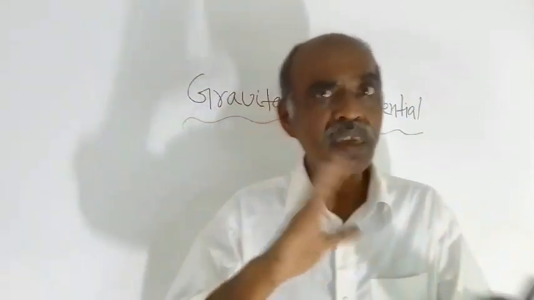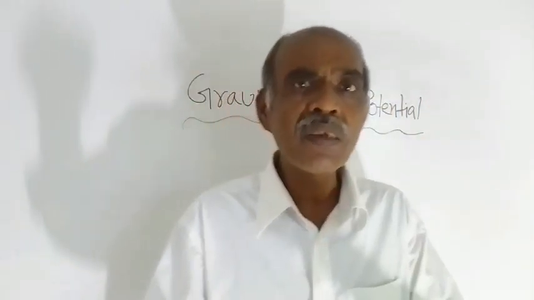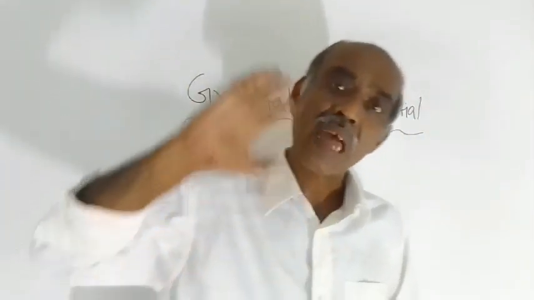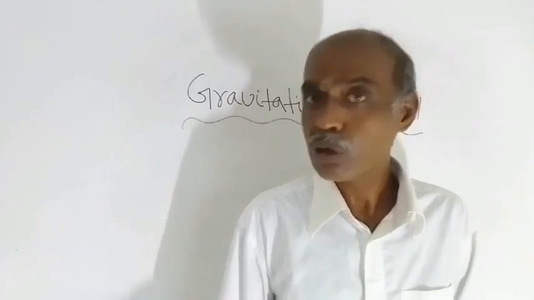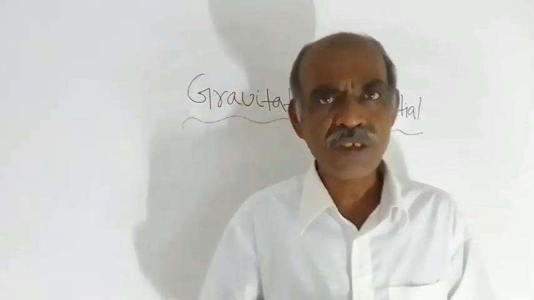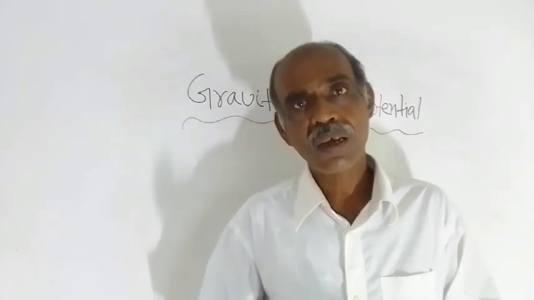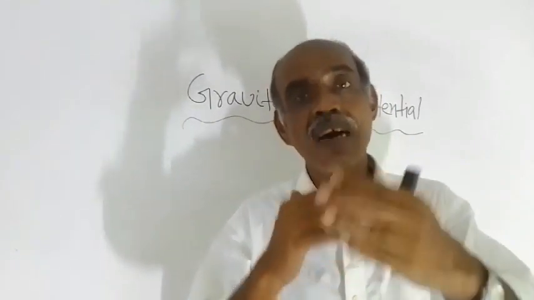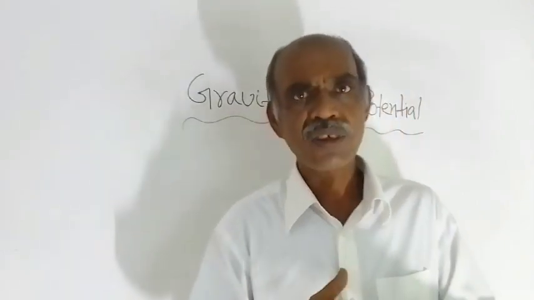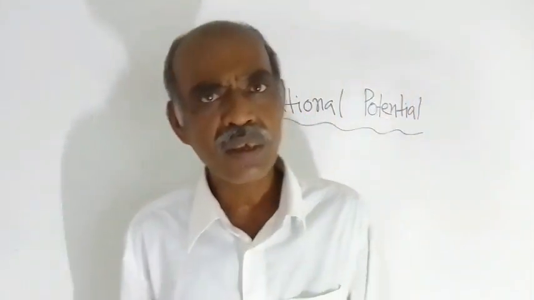So gravitational potential is nothing but work done, and it depends upon both the mass of planet Earth and the mass of that object. Why does planet Earth come into the picture? Because depending upon the mass of the Earth, it will exert gravitational pull on that small object. If the mass is large, it will exert a large force on that small object.